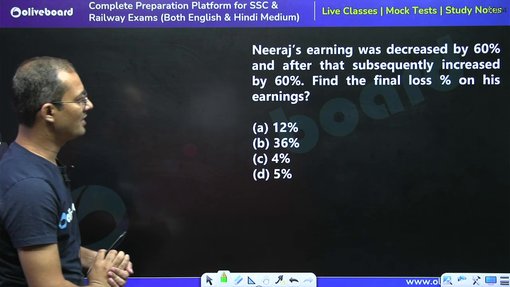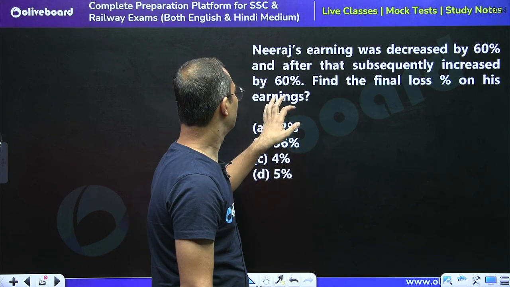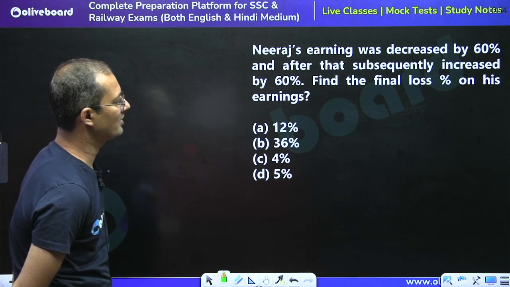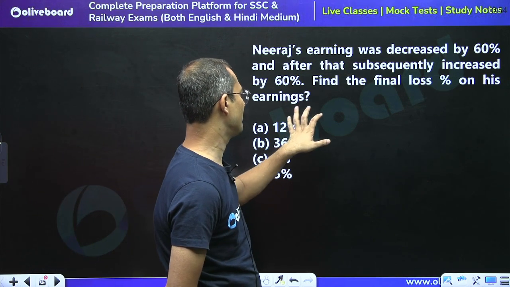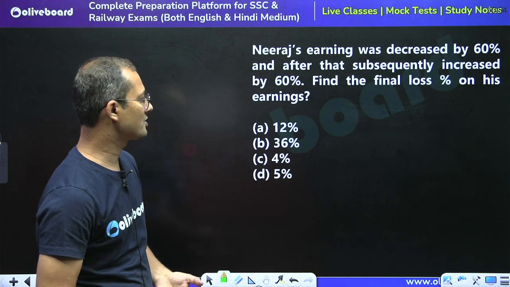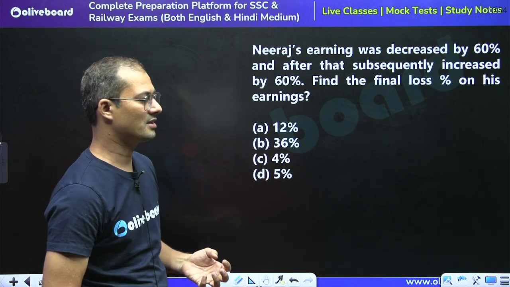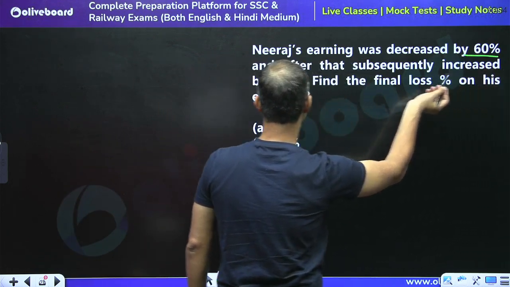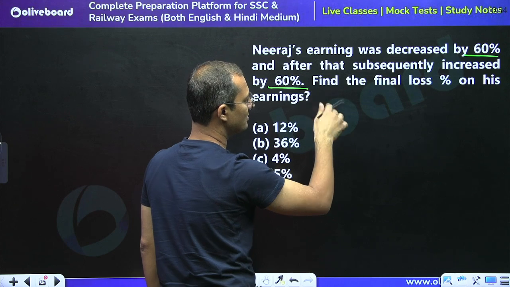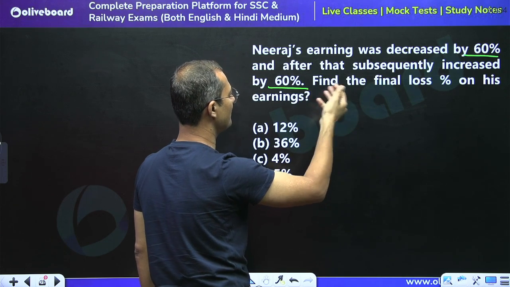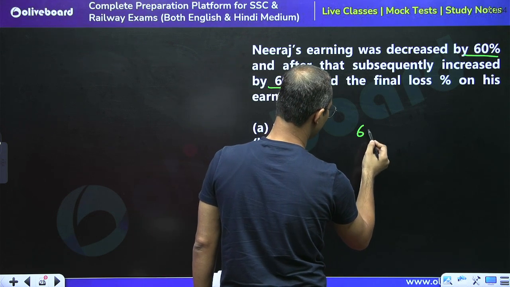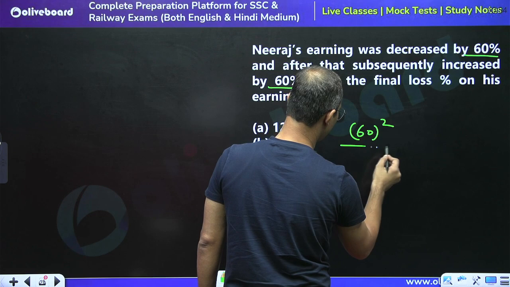Now tell me what is the answer for this question. Neeraj's earning was decreased by 60% and after that subsequently increased by 60%. Find the final loss percent. So here, when there is a 60% decrease and a 60% increase, we can say that the loss is equal to 60 square divided by 100, right?